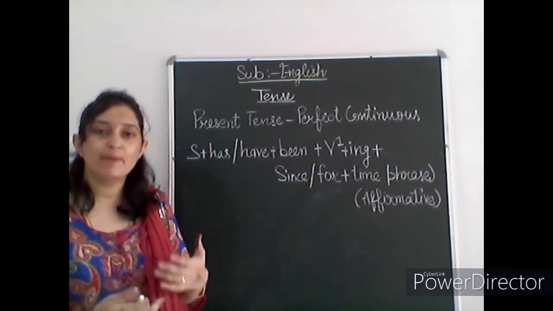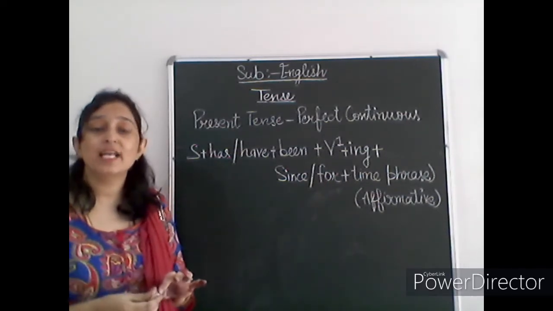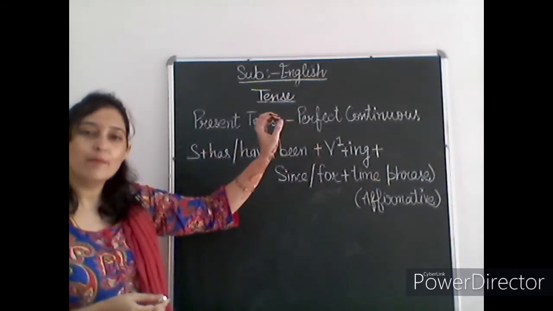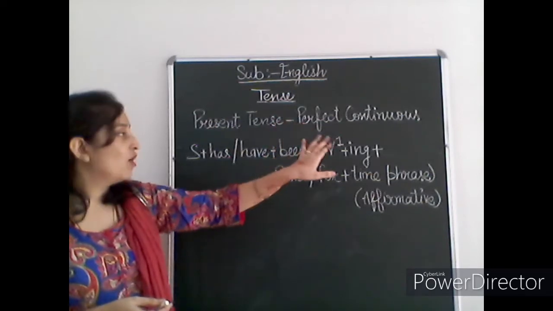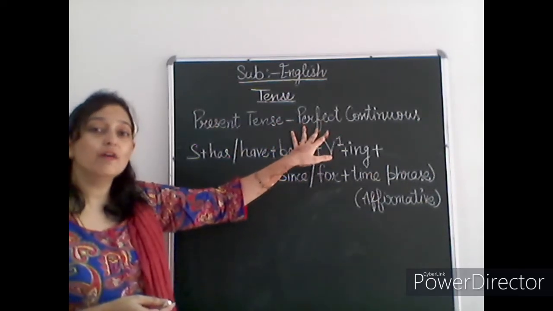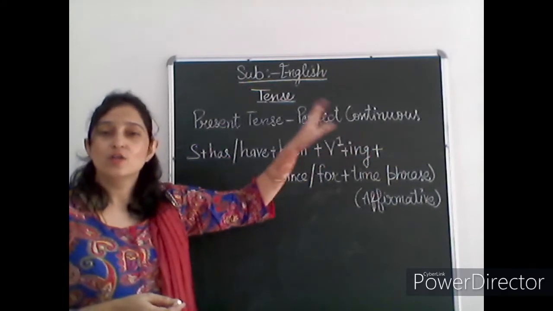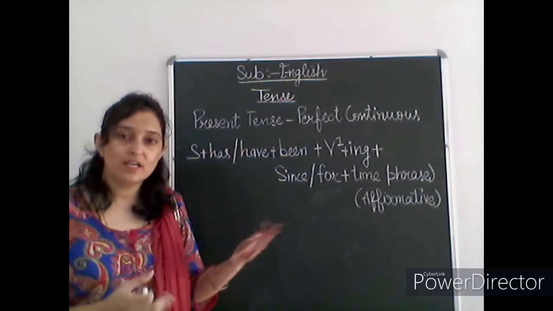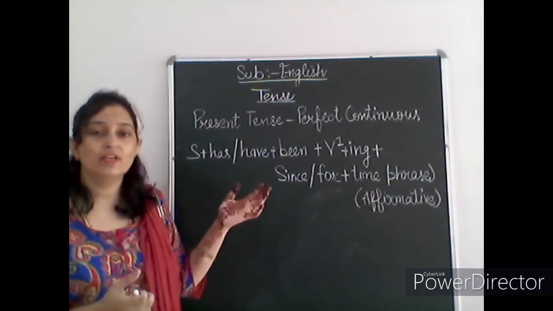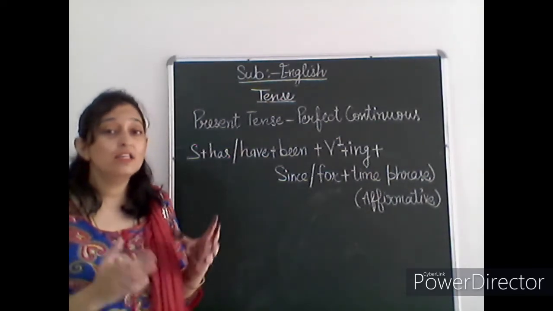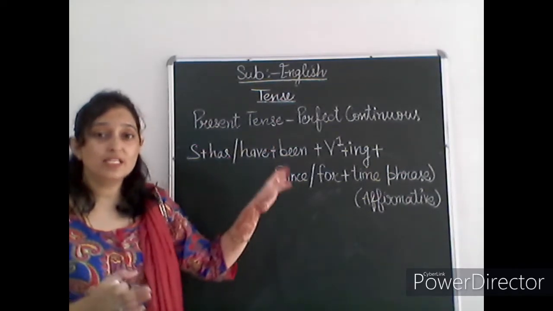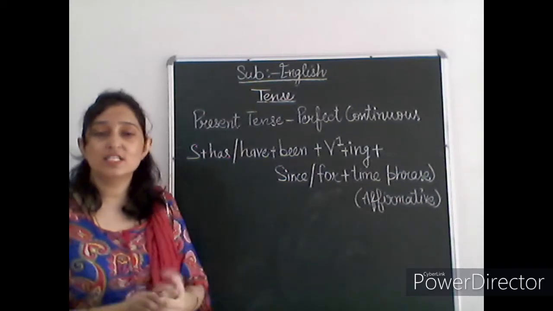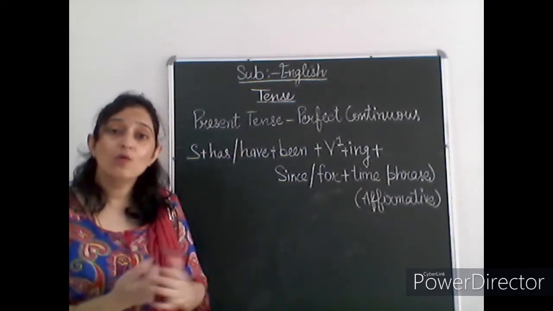So let's go step by step. First of all, the main thing that I would like to say: if you pay close attention to the name of this tense, it's perfect and then it's continuous. Just recently we completed our present continuous and after that we did the present perfect. And here the last category we have is present perfect continuous. So this type is really very simple to understand. This type is really very easy. How? Let me tell you.